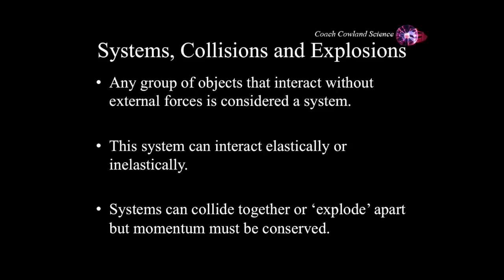Now, the objects in this system can interact with each other either elastically or inelastically, and we'll define exactly what those terms mean in a minute. Things in the system can collide together or kind of explode apart. Things come together, they bump into each other. If something explodes apart, it's when something goes one way and something goes another way. Whatever happens, whether things come together or move apart, momentum has to be conserved no matter what.